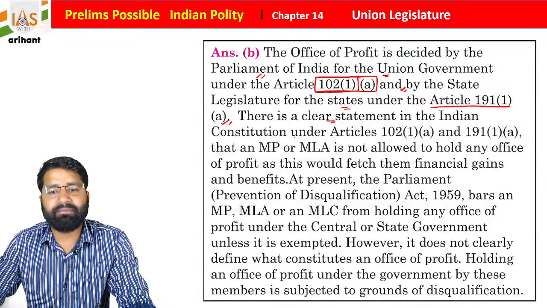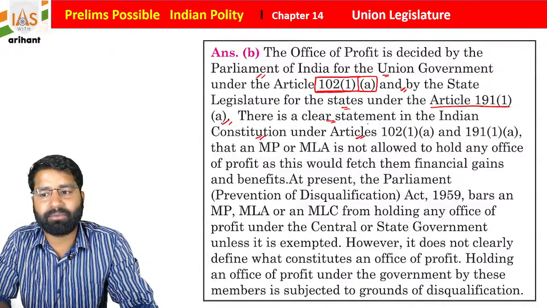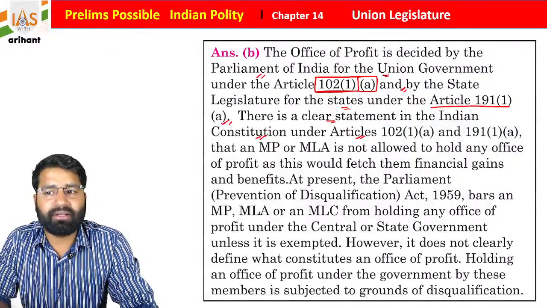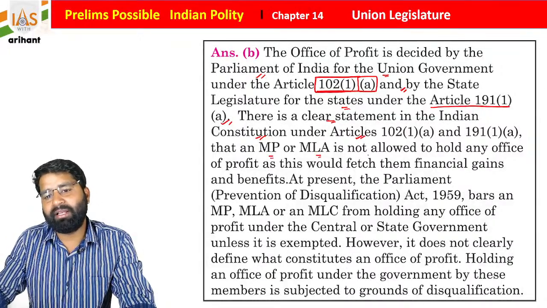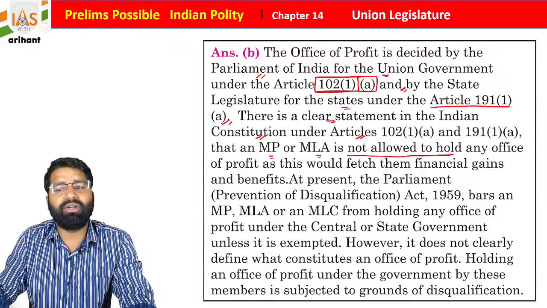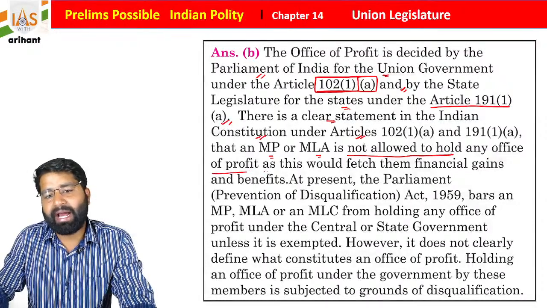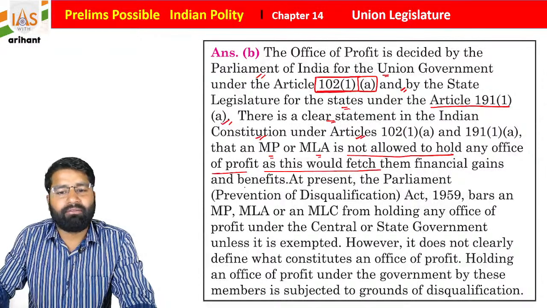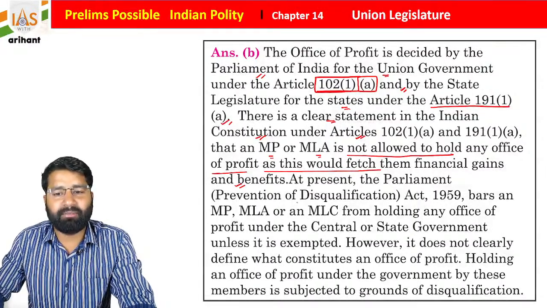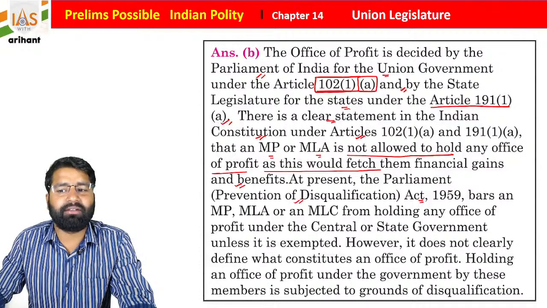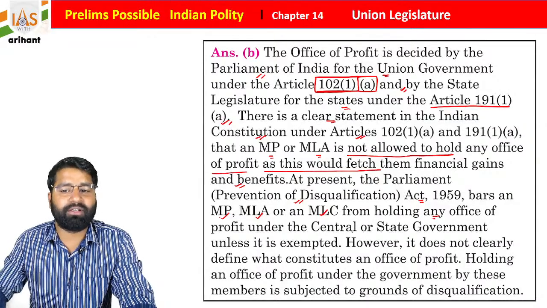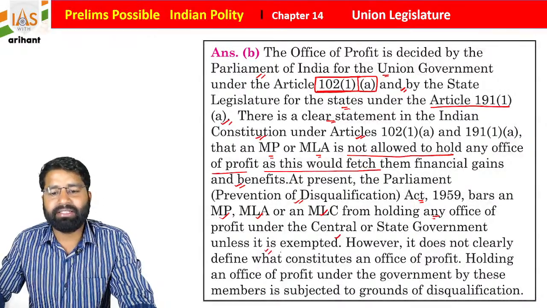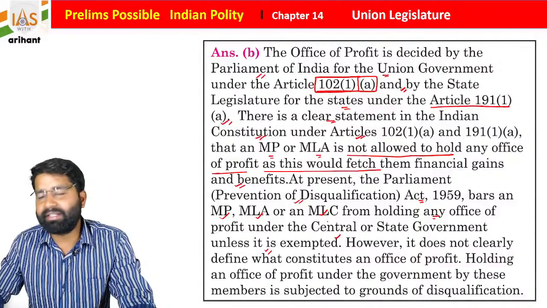There is a clear statement in the Indian Constitution under Article 102 Clause 1 Subclause A and Article 191 Clause 1 Subclause A that a member of Parliament or MLA is not allowed to hold any office of profit, as this would fetch them financial gain and benefit. At present, the Parliament (Prevention of Disqualification) Act 1959 bars the MP, MLA and MLC from holding any office of profit under the central or state government unless it is exempted. So somewhere it is exempted also.